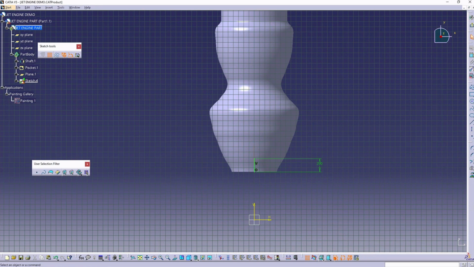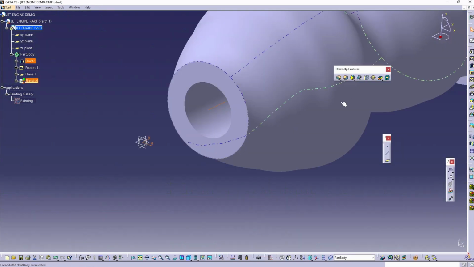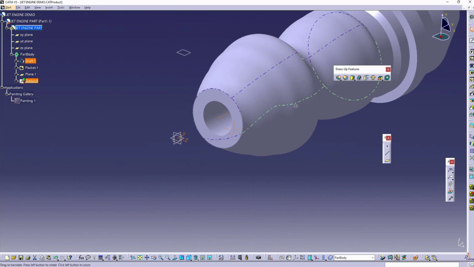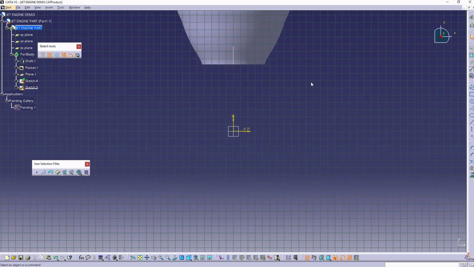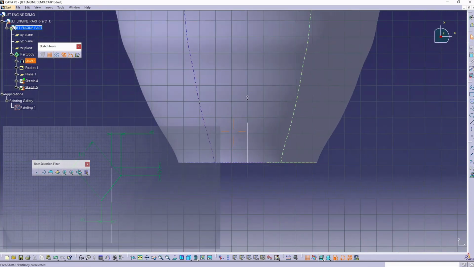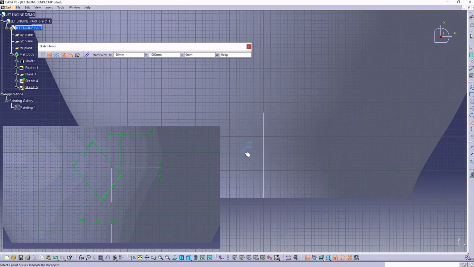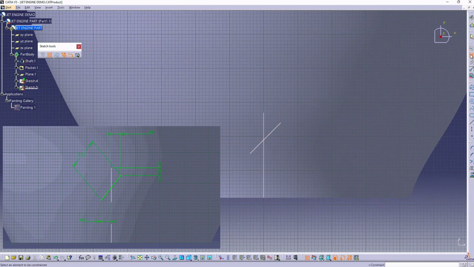Now exit Sketcher and go to the offset plane where we're going to draw the leading edge. Constrain the leading edge as shown in the image.